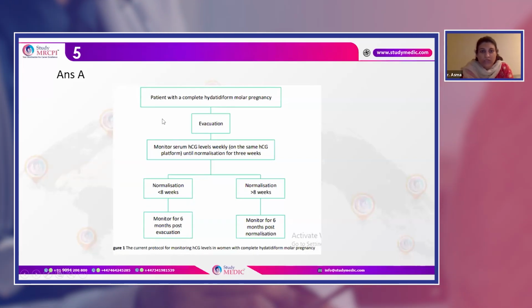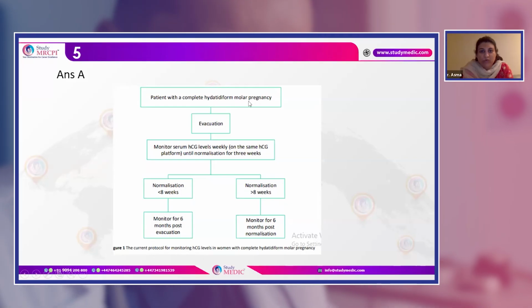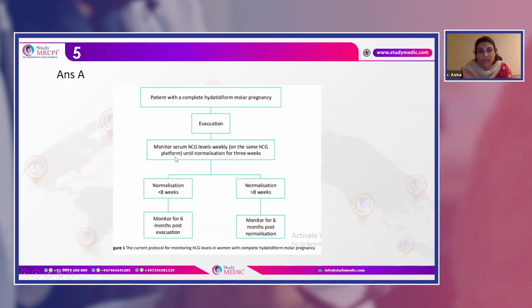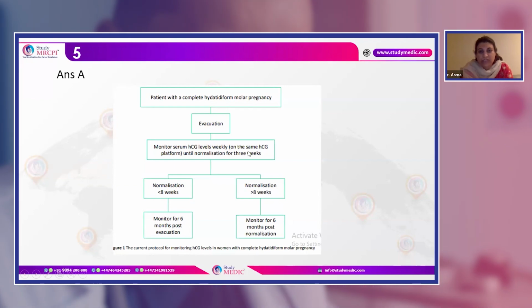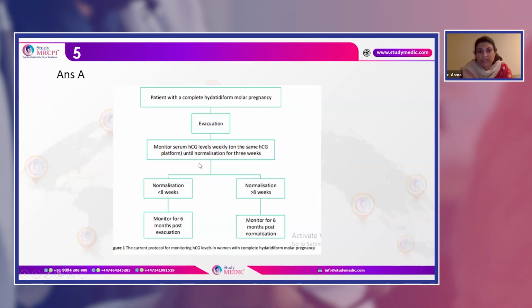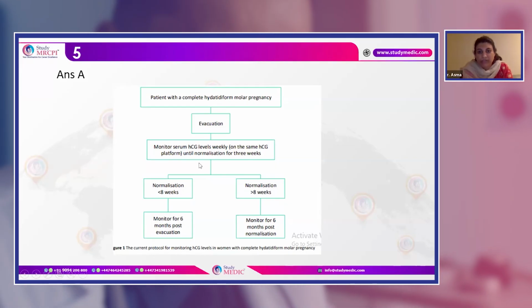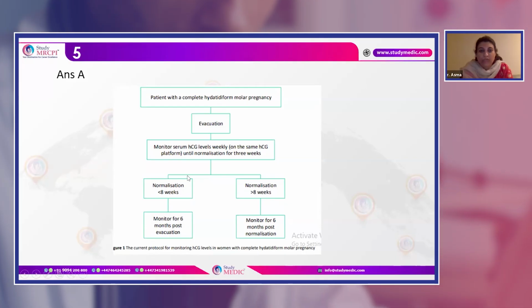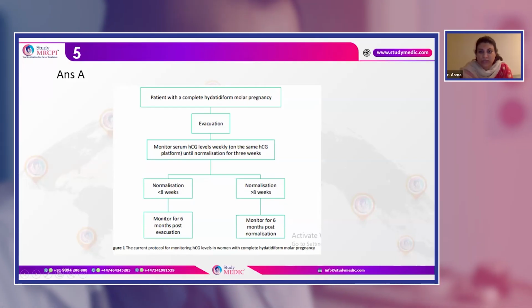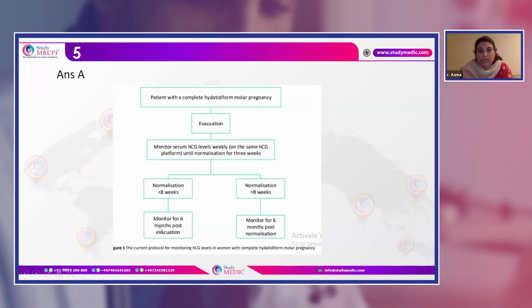So for a patient with a complete hydatidiform molar pregnancy, you do the evacuation and monitor the beta HCG level weekly on the same beta HCG platform until normalization for 3 weeks. We get 3 consecutive weekly readings, and that's coming up normal. Now, if it was less than 8 weeks in duration, you will only monitor for 6 months.